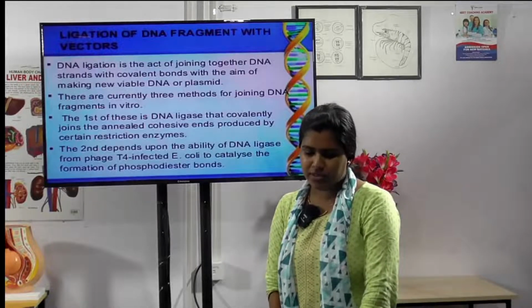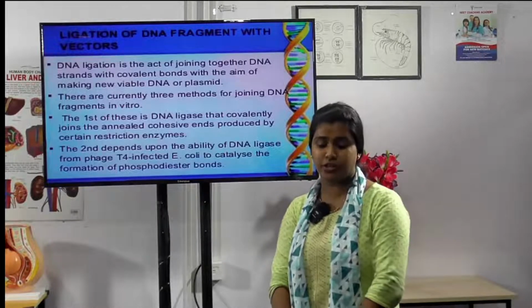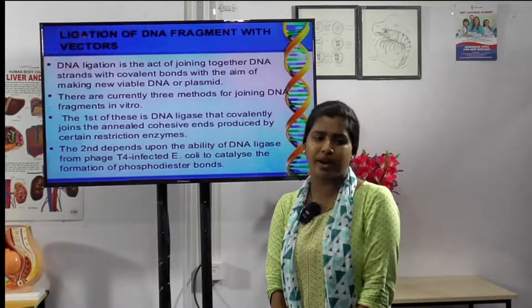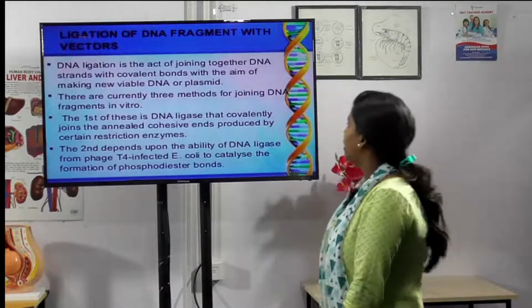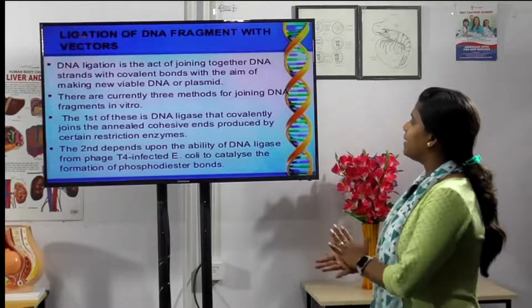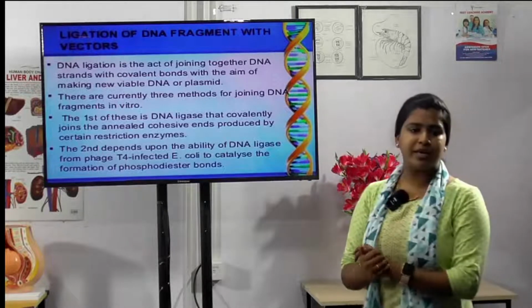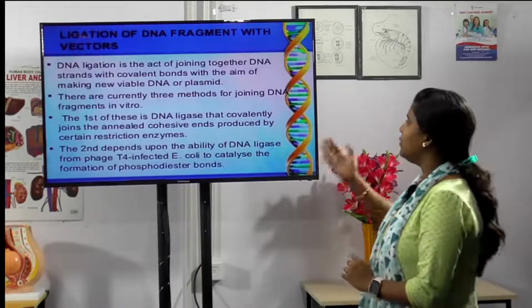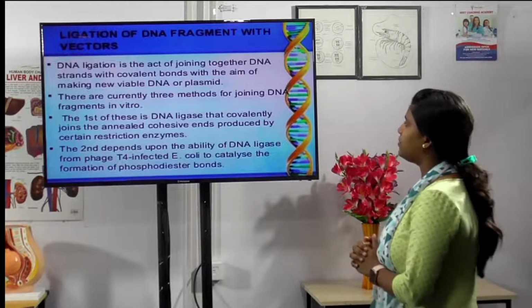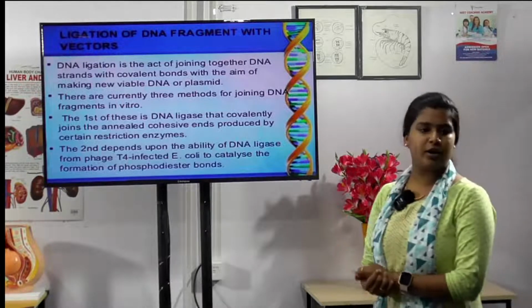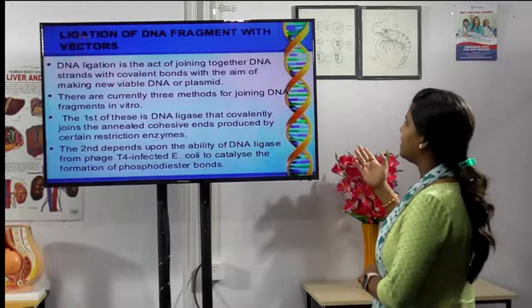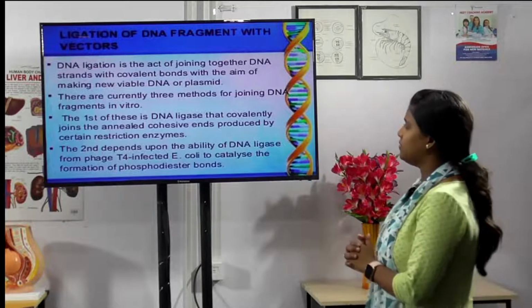And the next process here is ligation of DNA fragment with vectors. DNA ligation is the act of joining together the DNA strands with covalent bonds with the aim of making new viable DNA or a plasmid. Okay, and there are currently 3 methods of joining the DNA fragment.